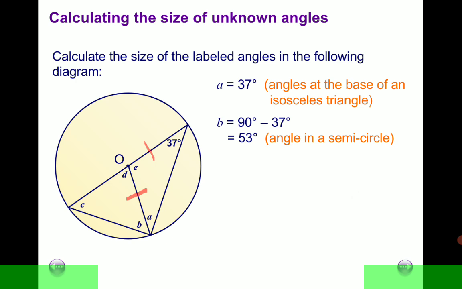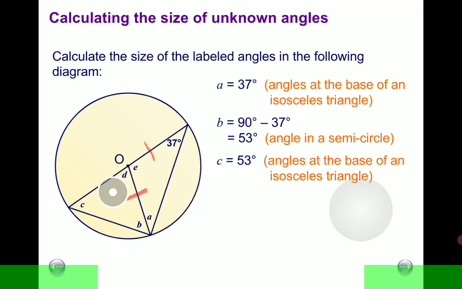Alright, so if this angle is 90 degrees and this is 37, looking at this whole triangle here, what do you know about angles in a triangle? If you said that they add up to 180 degrees, that's good. So this is 37, the whole of this is 90, A and B is 90. So we can find this angle here by applying the fact that angles in a triangle add up to 180 degrees.